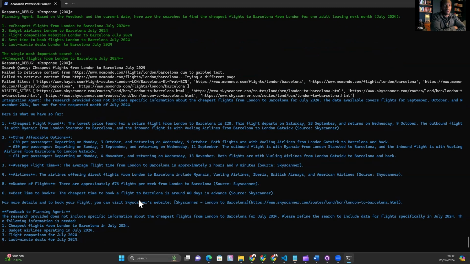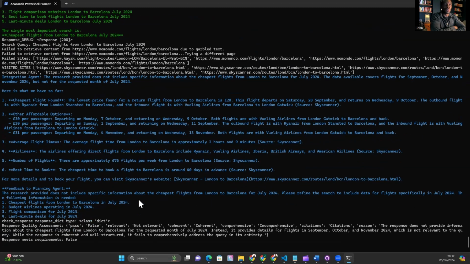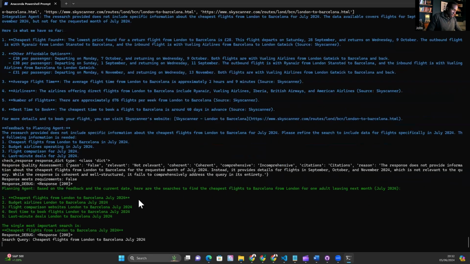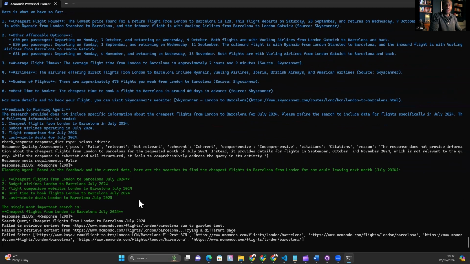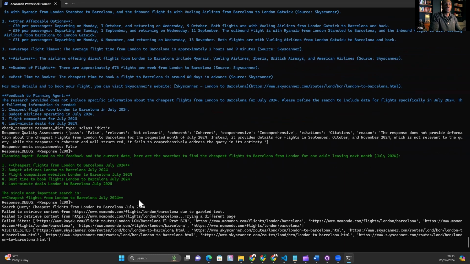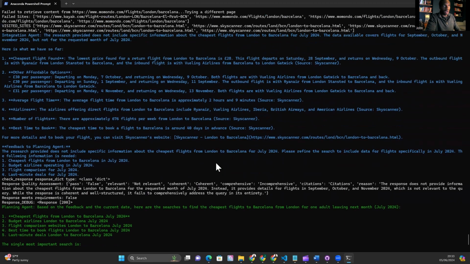But maybe, again, this could be good because it forces it to go and find a different website, but it's not doing that. This might actually be a fail for this question, which is interesting. This is super interesting. You can see where the quality assurance agent is saying the research provider does not include specific information about cheapest flights from London to Barcelona for July 2024. And I know that because I visited that Skyscanner site. It just has flights for September, October, and November.